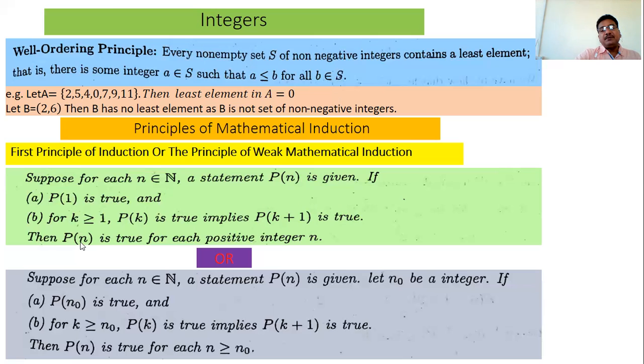And then we say Pn is true for all n belongs to N, or for all positive integers. Positive integers means the value of n is 1, 2, 3, 4, 5, which means n belongs to N. So both the statements are the same. Write any one in the exam as the first principle of mathematical induction, or weak principle of mathematical induction.